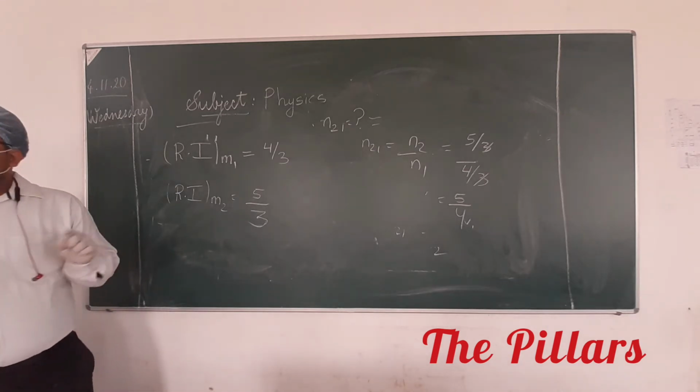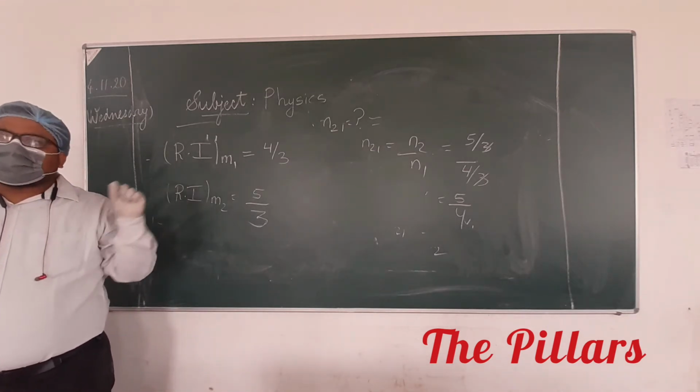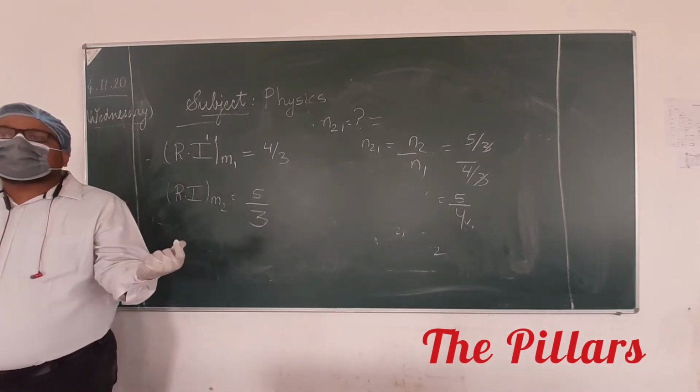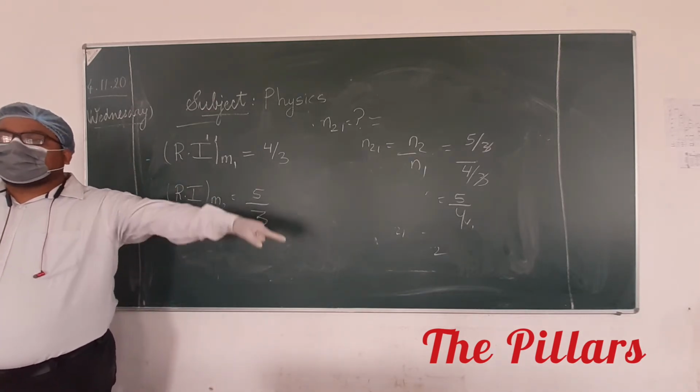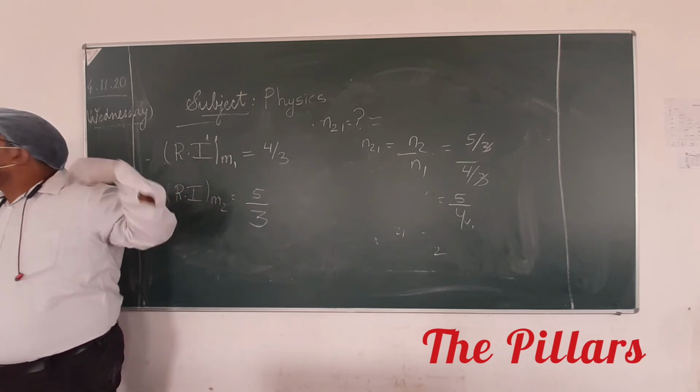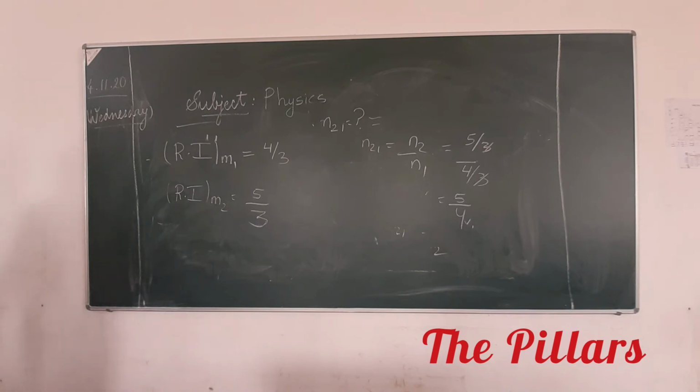First, you should try to understand the notation, the meaning of the notation. If it is written as N12, it is saying the refractive index of medium 1 with respect to 2, meaning the refracted ray will be in medium 1. If I say refractive index of medium 2 with respect to 1, it means your refracted ray will be in medium 2. Got it? This thing you should remember.